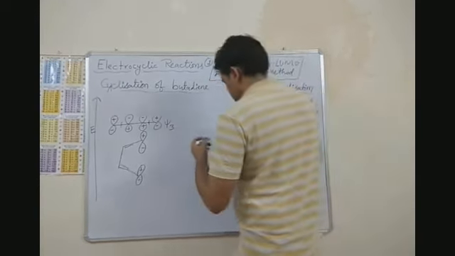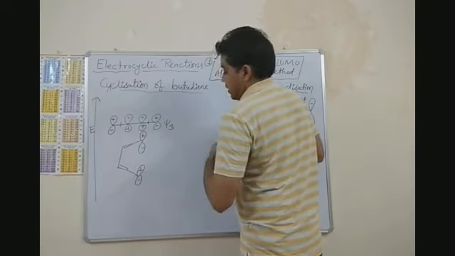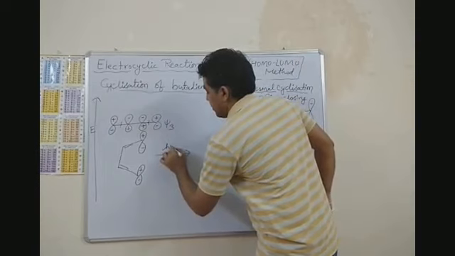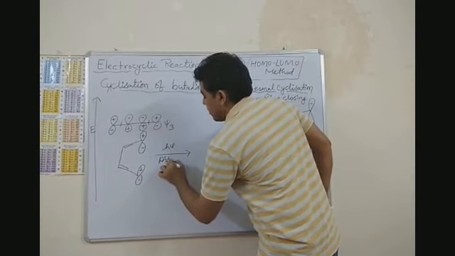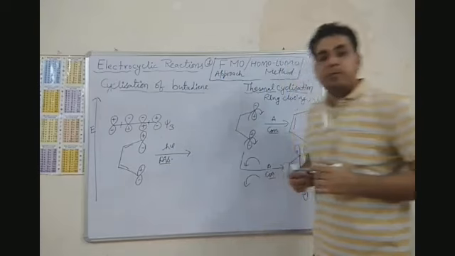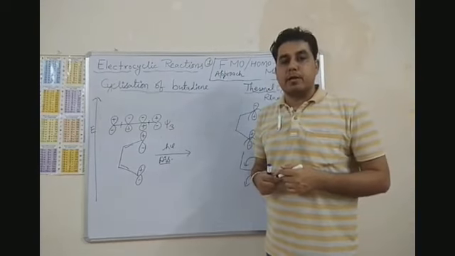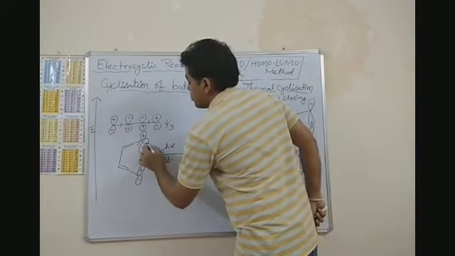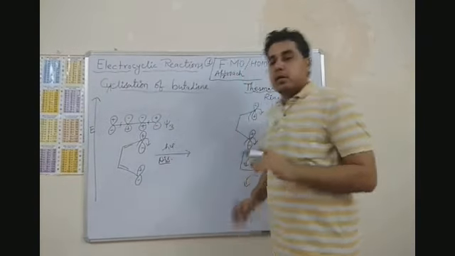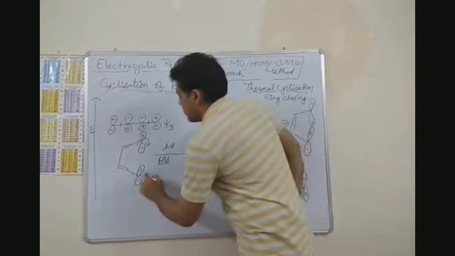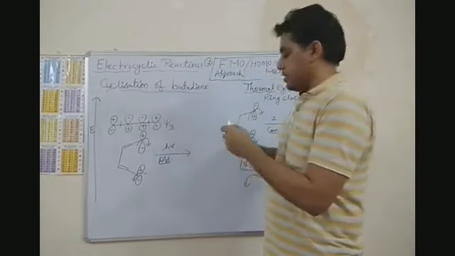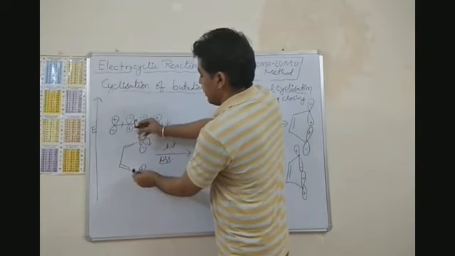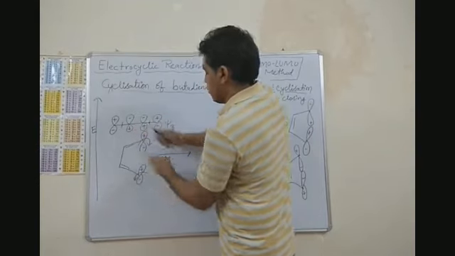So here the orbitals must perform disrotatory motion, right? After this rotating motion, suppose this orbital is rotating in clockwise direction and this one in anti-clockwise direction.